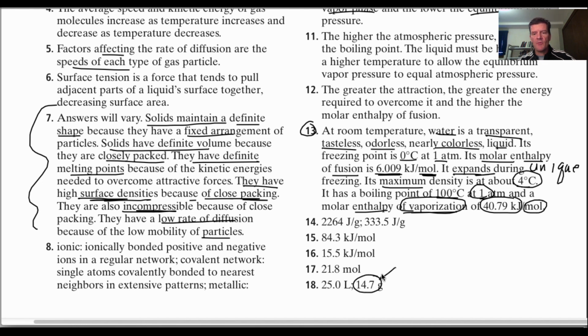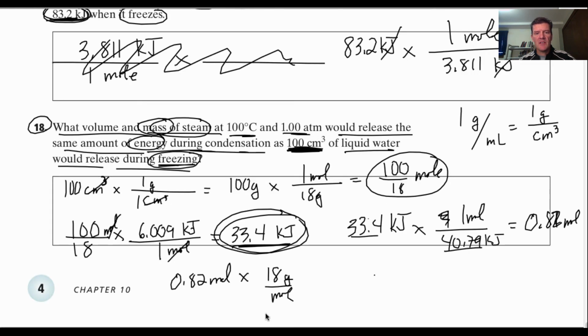That 14 is the 0.82 times the 18 grams. I wouldn't expect you to know how to find the volume, so you don't have to worry about that right now. We'll talk about volume of gases when we get to the chapter on gas laws. But this gives us our 14.7 grams, which is the answer there.